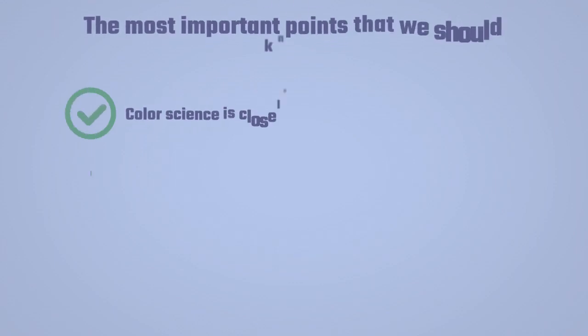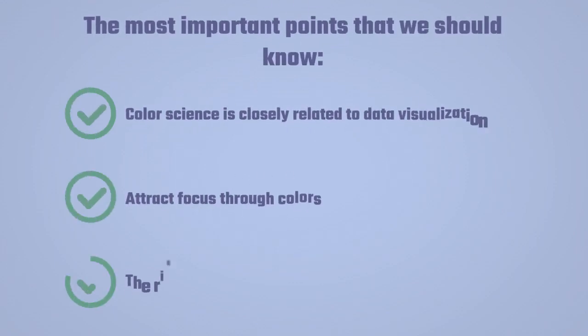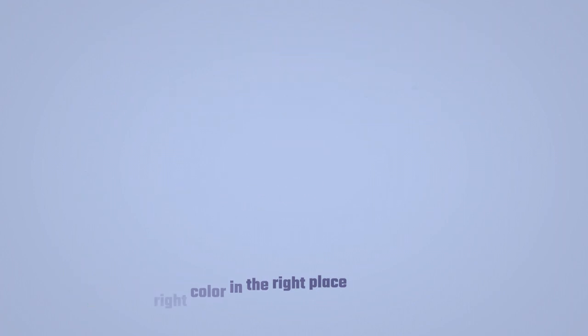The most important points that we should know: color science is closely related to data visualization. Colors play a crucial role in enhancing the comprehensibility and interpretation of data. By effectively using colors, we can guide the user's attention, highlight important data, and clarify patterns and trends. We must be cautious to ensure that the use of colors does not mislead users or cause data distortion.